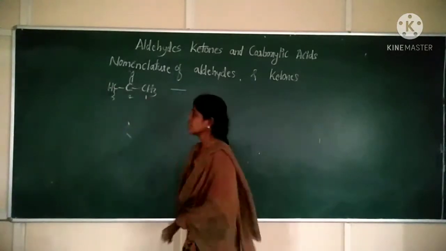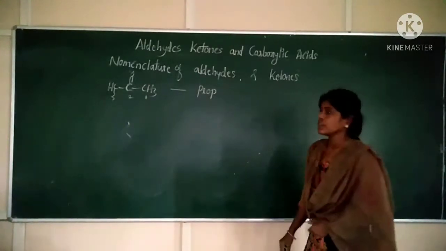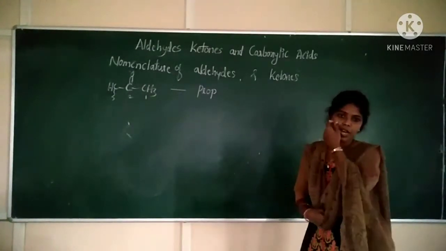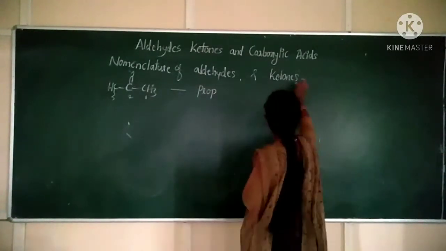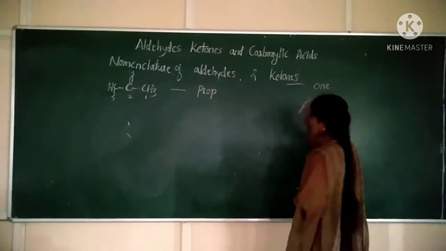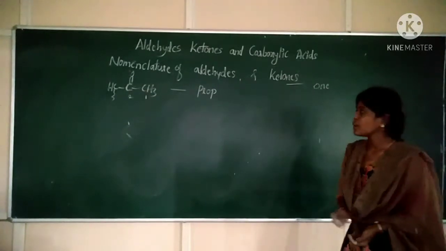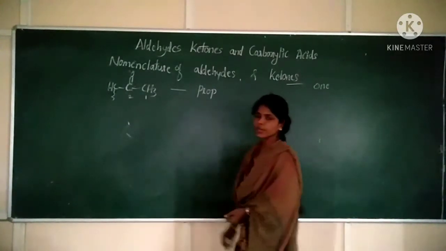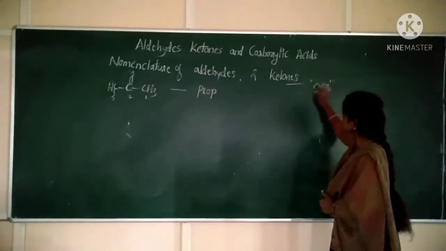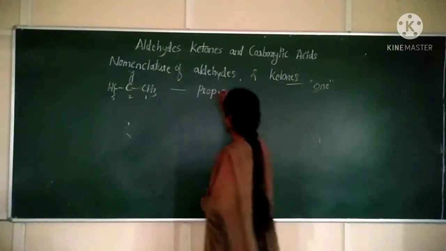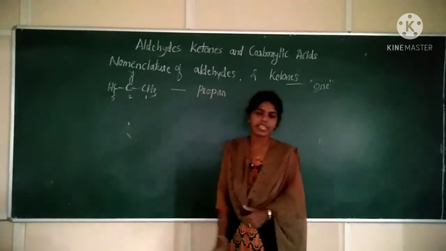How many carbons are there? 3 carbons. When 3 carbons are there, the root word is Prop. Now the E of the parent hydrocarbon is replaced by ONE. In the IUPAC system of nomenclature for ketones, the E of the parent hydrocarbon is replaced by ON. So propane, because carbons have single bonds, AN is the suffix.